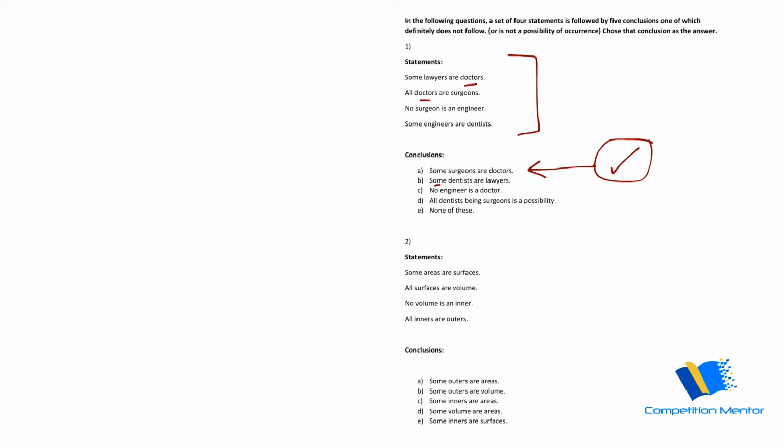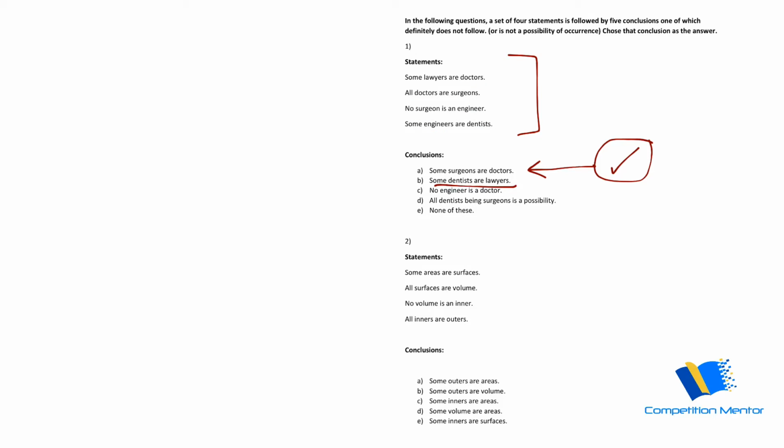Second one is some dentists are lawyers. We have to get the connection from dentists to lawyers. Dentists get connected to engineers, engineers to surgeons, and surgeons to lawyers. So ultimately you have to get the whole chain.